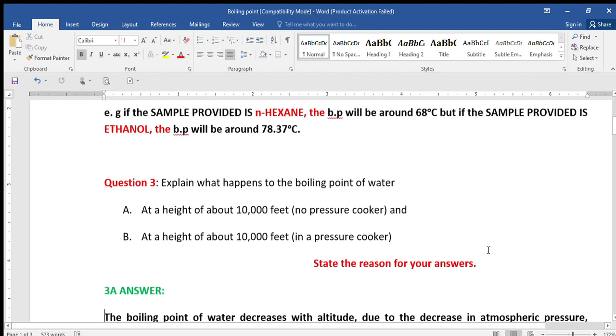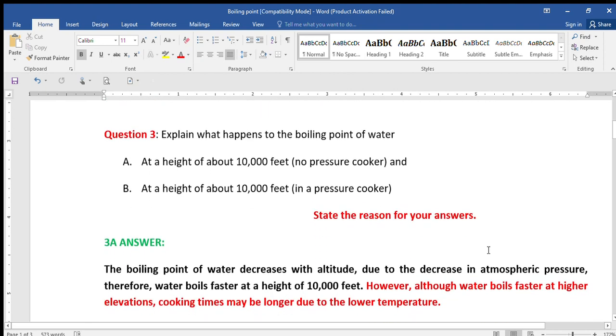Now let's look at question 3. What happens to the boiling point of water? 1. At a height of about 10,000 feet without pressure cooker. And 2. At that same height of about 10,000 feet, but in a pressure cooker. And you are to state the reason for your answers.